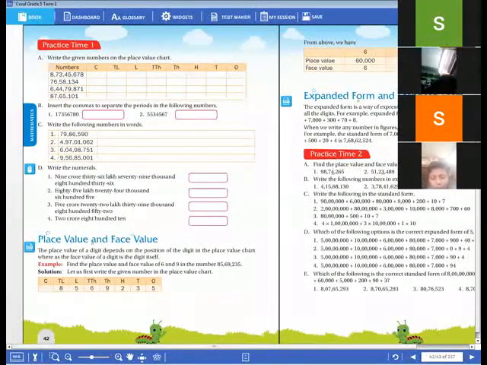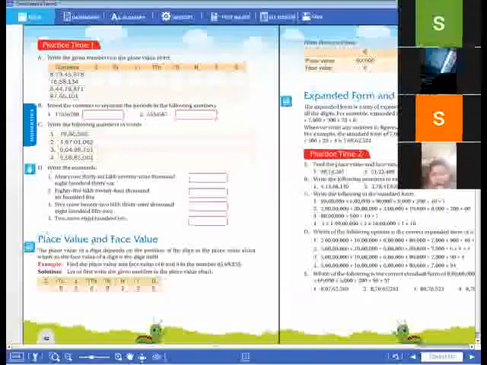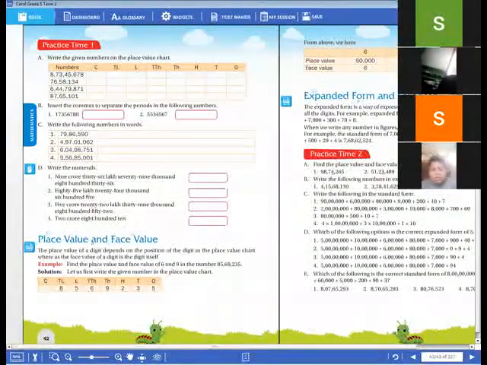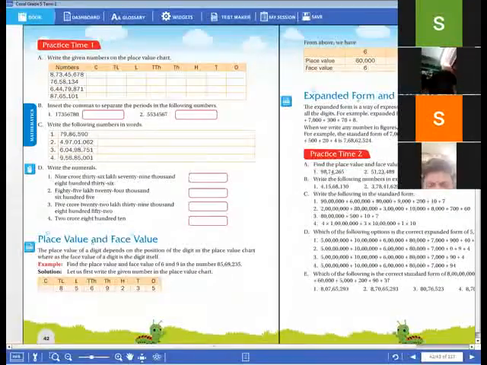Okay. After completion of this class, I will send you the answer key, the answers for yesterday's homework. I will send it to you today after the class. Then okay, dear children, now we can go to our class.